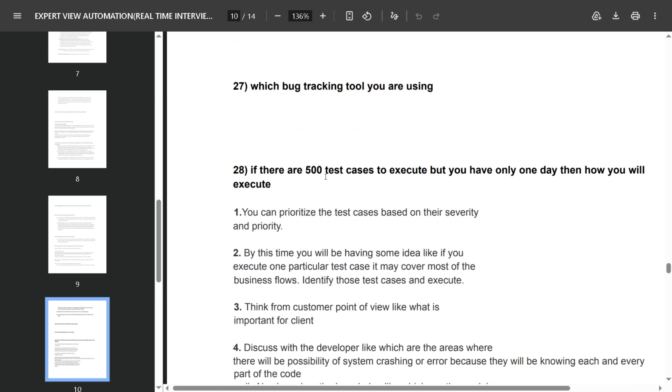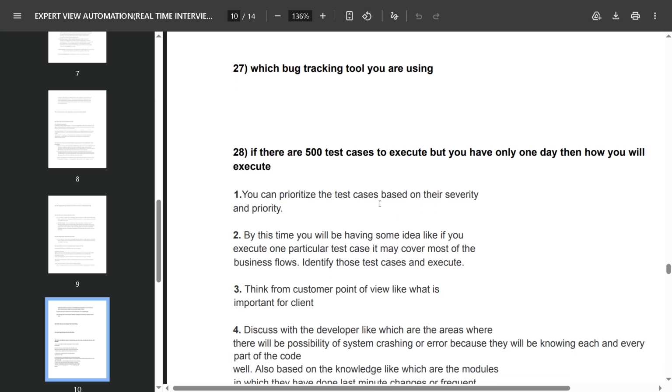If there are 500 test cases to execute but you have only one day, then how will you execute? This question is also most asked in interviews. You can prioritize the test cases based on their severity and priority.